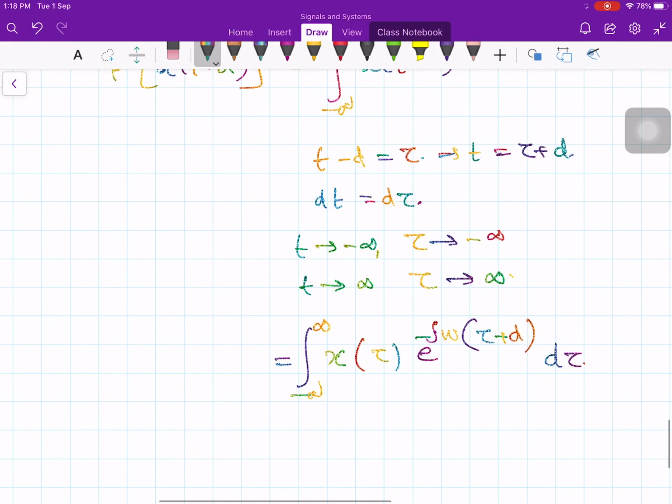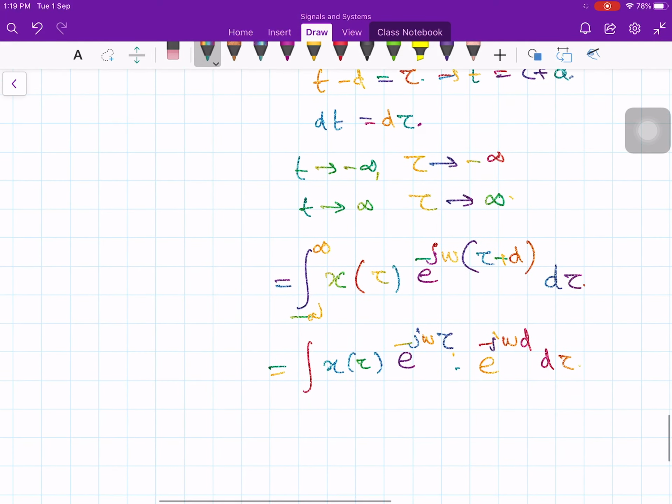Therefore, you rearrange this: x of tau e to the minus j omega tau times e to the minus j omega d d tau. Now this is constant with respect to the integration, because you are integrating with respect to tau. So you pull out e to the minus j omega d, and the integral of x of tau e to the minus j omega tau d tau.